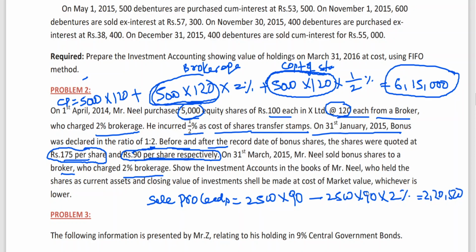Always this 2% is to be calculated on sale proceeds. What is sale proceeds, sir? It is the quotation price. On the quotation price of sale proceeds, 2,250, you should calculate. So whenever brokerage or anything is being paid, it is to be subtracted. At the time of buying it should be added. And of course, to get profit you should deduct cost price. We have done this in one of our last classes.